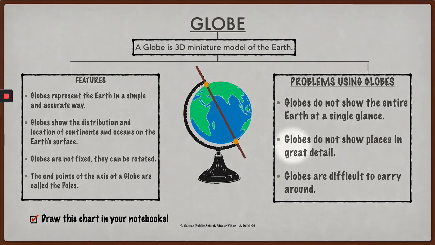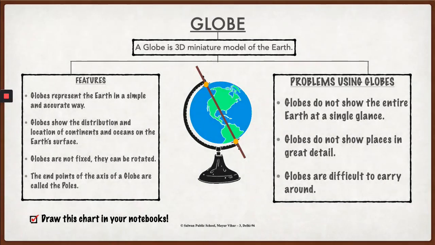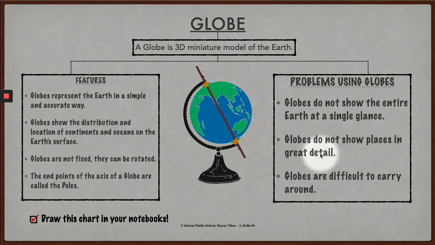Then, globes do not show places and landforms in great detail. If you wish to find a very tiny city, suppose you want to find Agra on a globe, it will not be possible because globes do not show places in great detail.